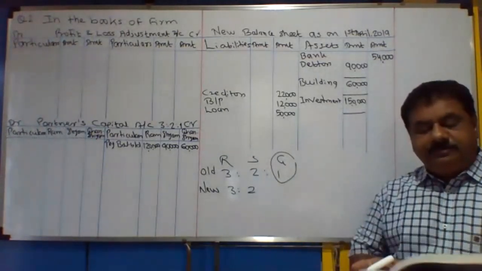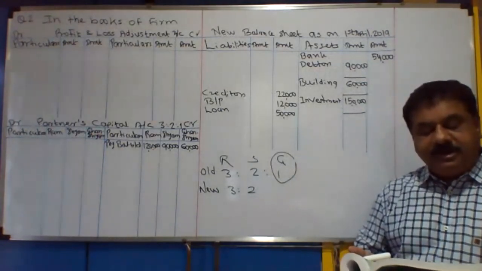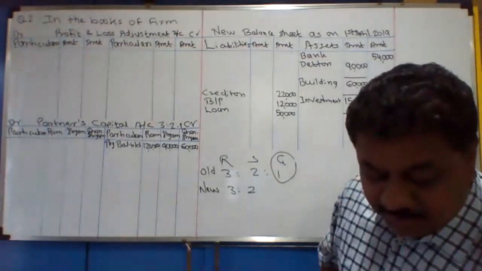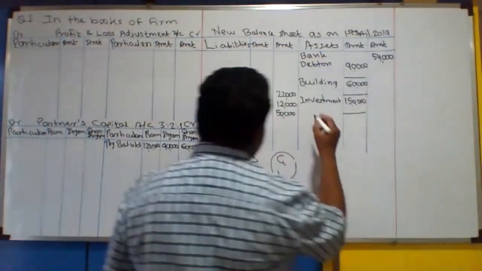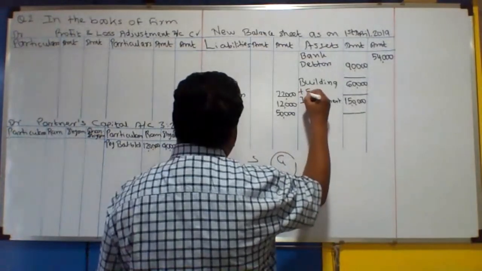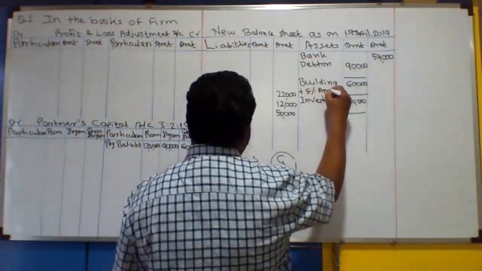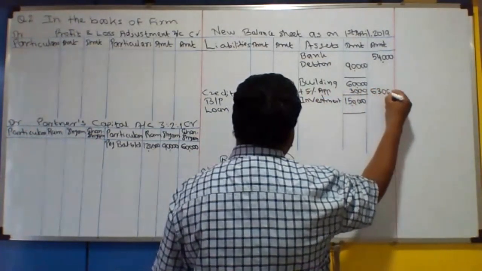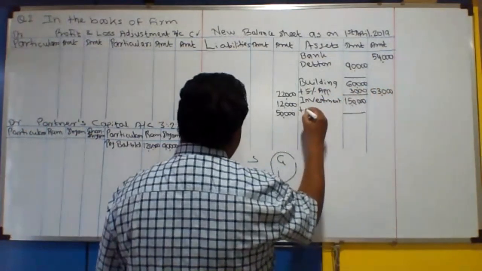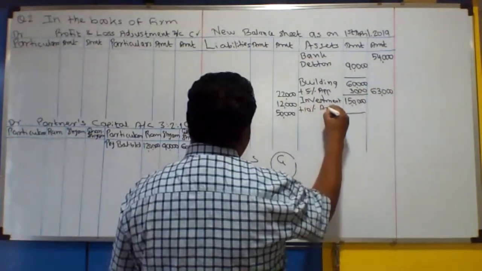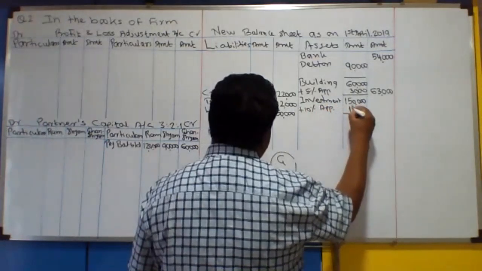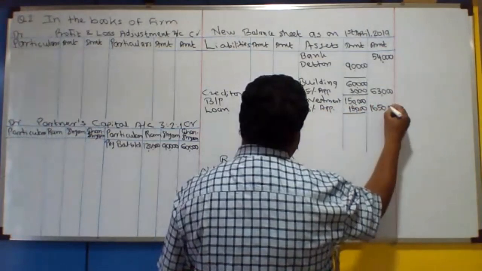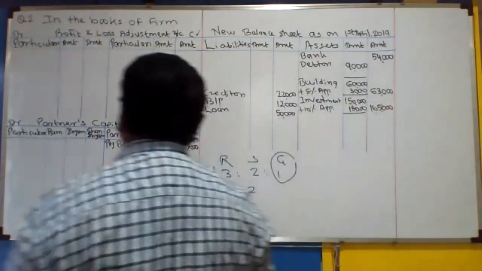Now the building and investment appreciated by 5% and 10% respectively. So there is appreciation on building of 5%, add 3,000, outer column 63,000. Investment 10% appreciation, add 15,000, outer column 1,65,000.